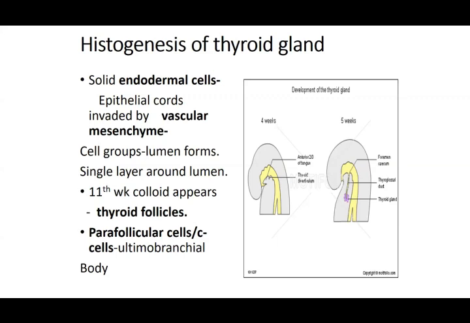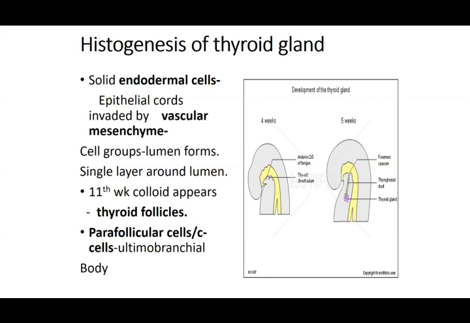Endocrine gland secretions are to be poured directly into blood, so you have to have the mesenchyme, which has plenty of blood vessels. That is why we have used the term invaded by the vascular mesenchyme. That is going to form the stroma plus the blood vessels. The cells then break up. These cells form groups, and these groups line a cavity inside, which forms a lumen.